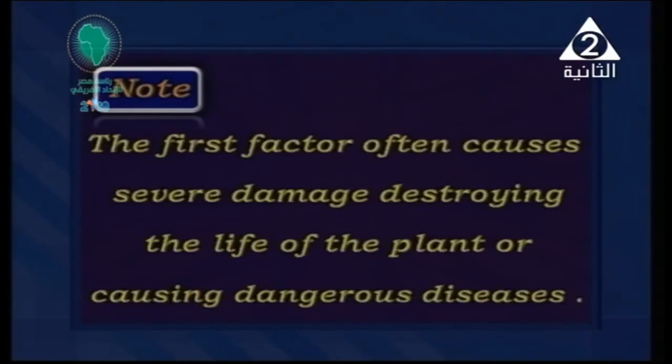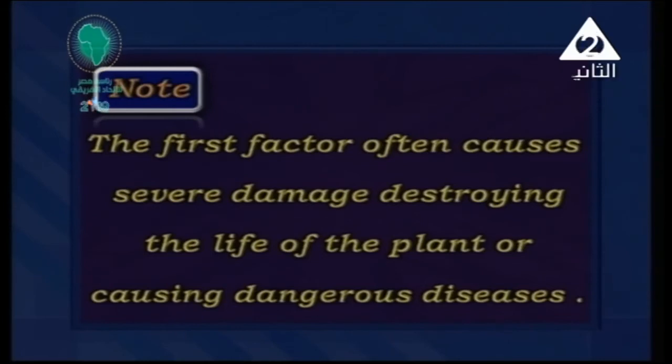Note that the first factor, I mean the dangerous enemies, often causes severe damage. Severe here means what? It means destroying, critical damage, absolute damage to the plant or the plant's life, or causing dangerous diseases.